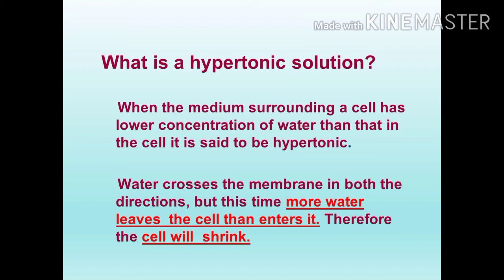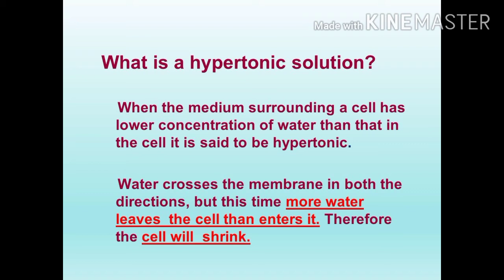Inside the cell, the concentration is less when compared to outside. So water crosses the membrane in both directions, but this time more water leaves the cell than enters it. From the cell, because the surrounding solution is more concentrated, it absorbs water. The surrounding solution will absorb more water, more substance from the cell.